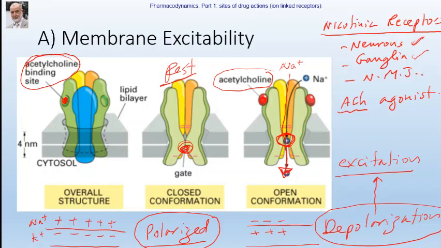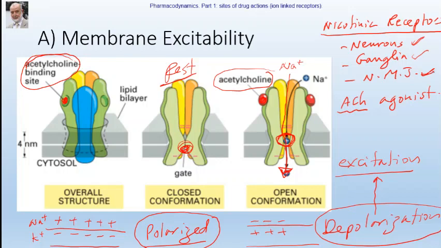If it is a neuromuscular junction, it will depolarize the motor end plate, and this depolarization will trigger excitation-contraction coupling and end up with muscle contraction. Okay, this is one example.